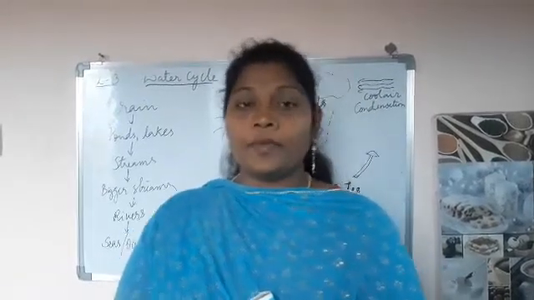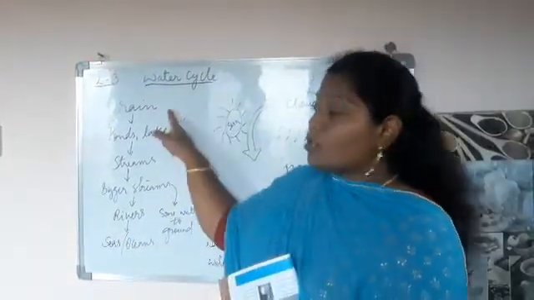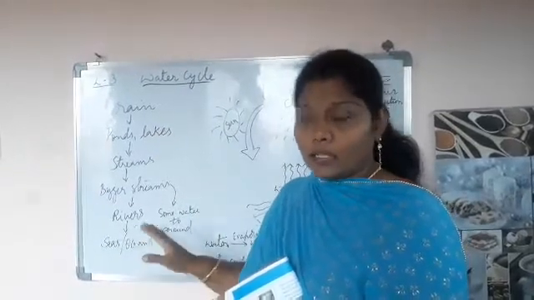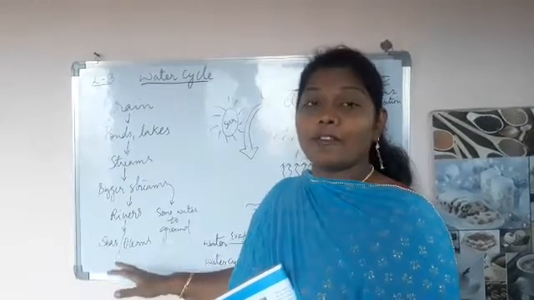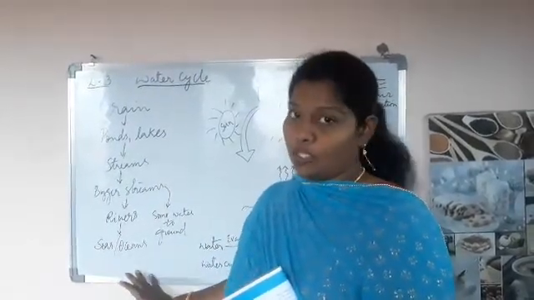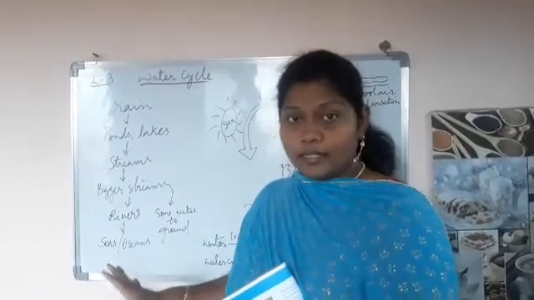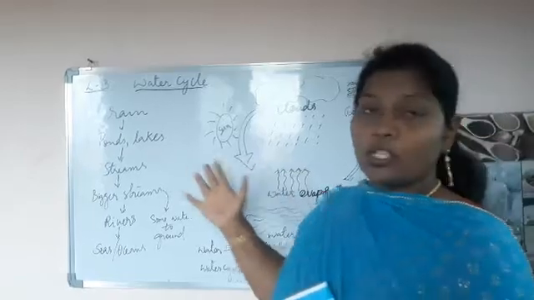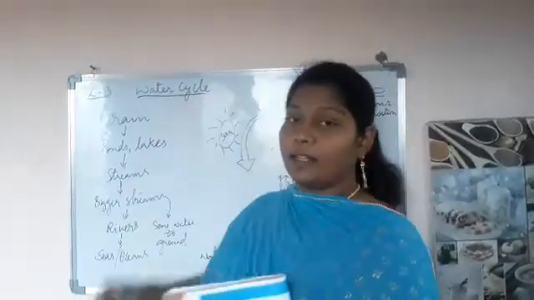Okay, children. So the main source of water is the rain, and the ultimate source where we have a large amount of water is the seas or oceans. Okay, children. Is it clear for you? Very good. Now, we will come to the procedure of the water cycle.